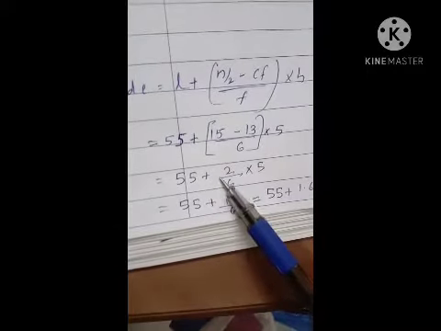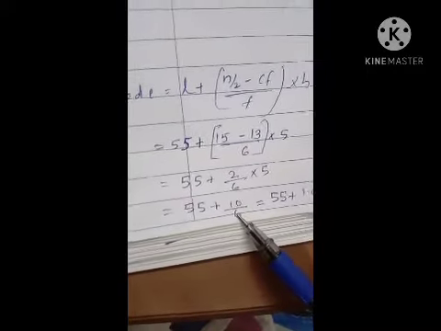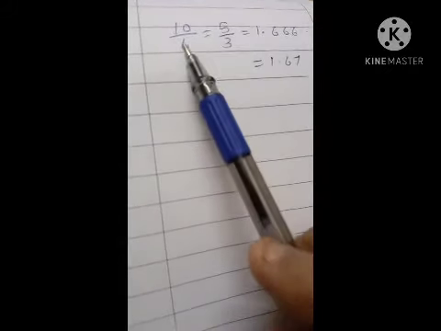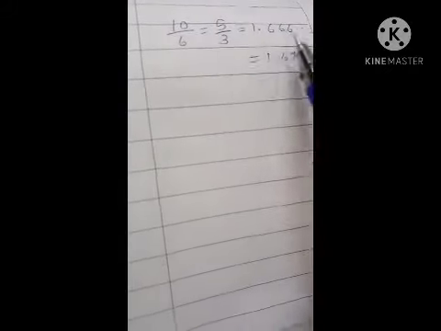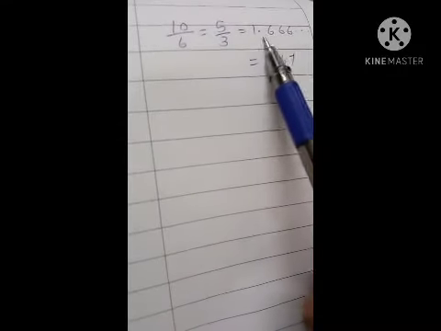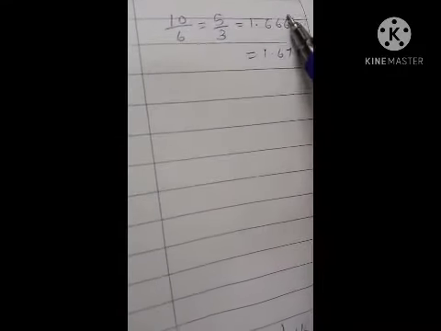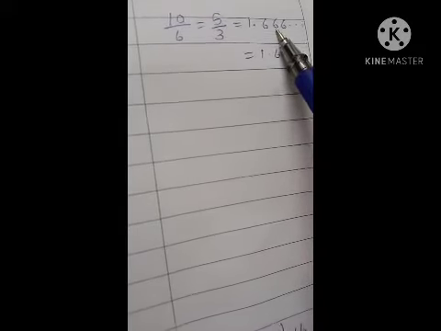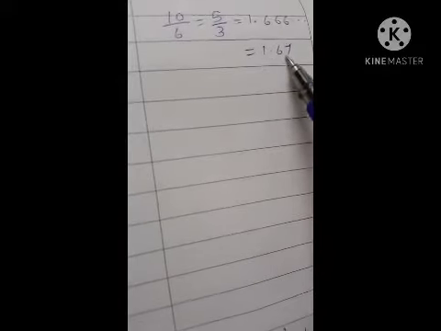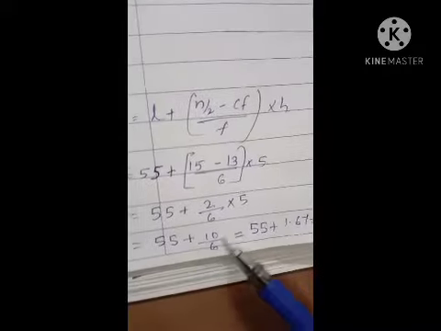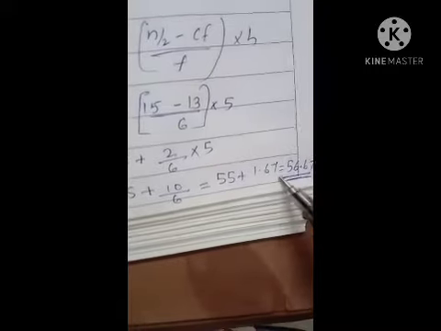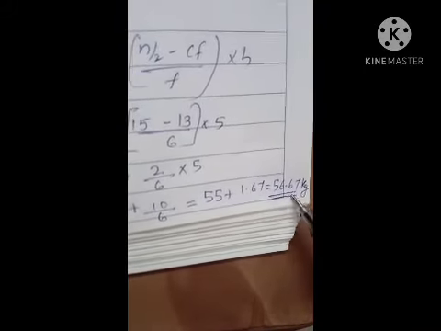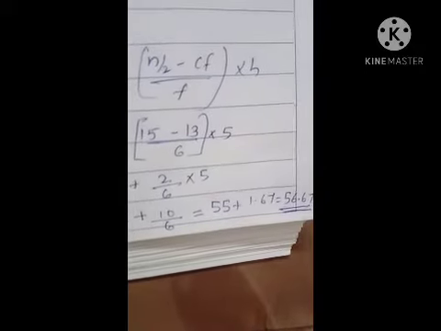Then we get 55 plus 10 by 6. 10 by 6 equals 5 by 3 when we cancel. When we divide that, we get 1.666 etc. Here the third digit is 6, which is greater than 5, so we add 1 to the previous digit. So 1.66 becomes 1.67. That's why we add 55 plus 1.67, which equals 56.67 kilogram. This is the median weight.